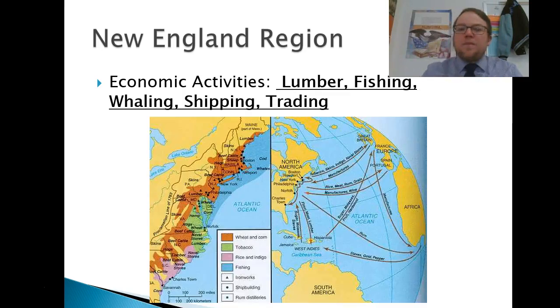Economic activities: lumber, fishing, whaling, shipping, and trading. Also shipbuilding could be in there with the shipping. This was a big stop along the triangular trade. Pretty much anything coming up from the West Indies was being brought up to Boston, to New York, to Philadelphia, and then shipped over to England and other European countries to get manufactured into something else.